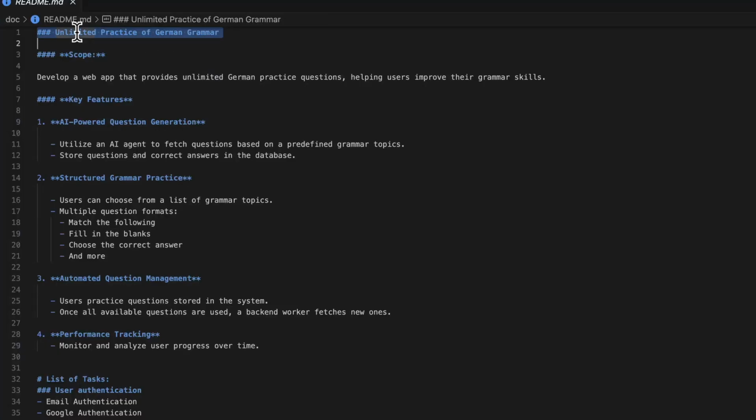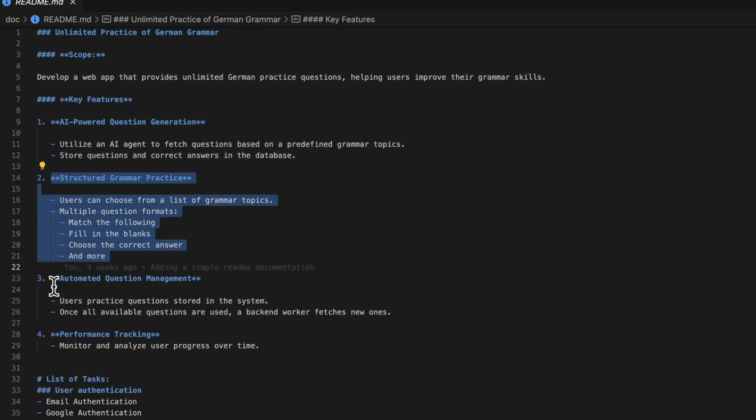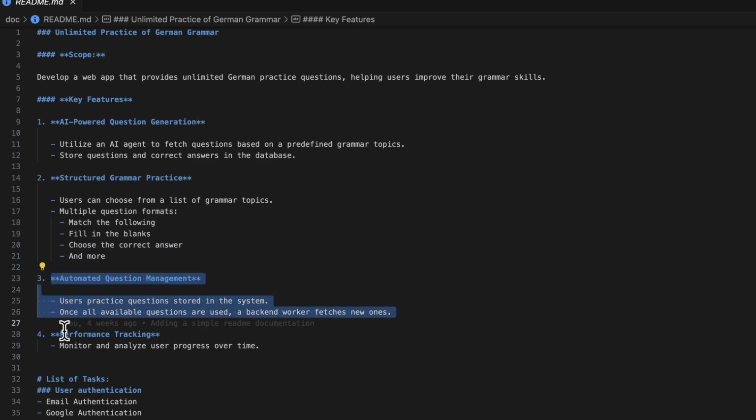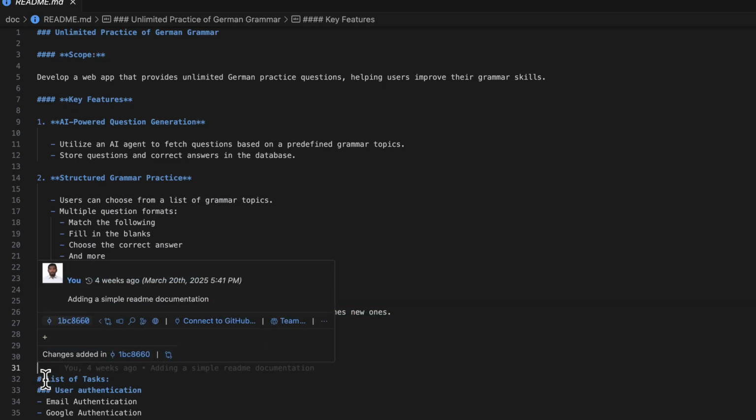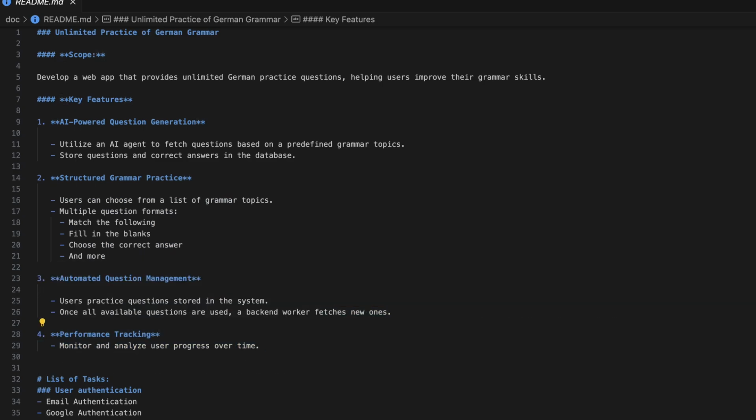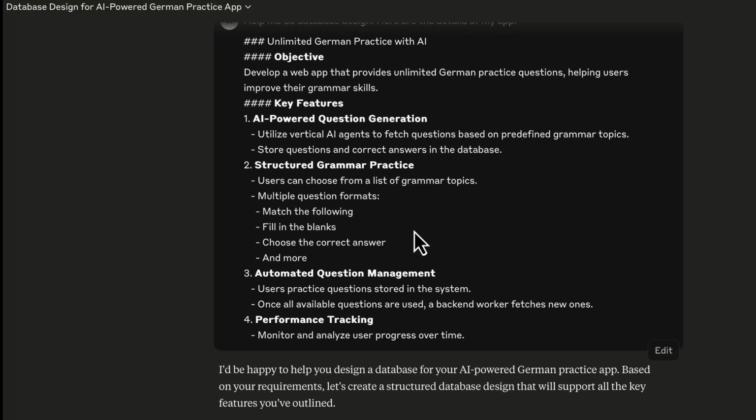Okay, let's switch gears. Now we'll try building the same app but using a more structured, prompt-based approach in how you might actually leverage AI in a real development workflow. Instead of a vague request, I began by clearly describing the scope of the project. I listed the core features, how users should interact with the app, how the questions get generated, and the overall goals. Now for this demonstration, I'm using Gemini.